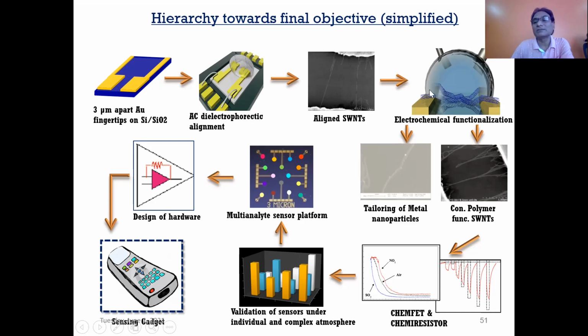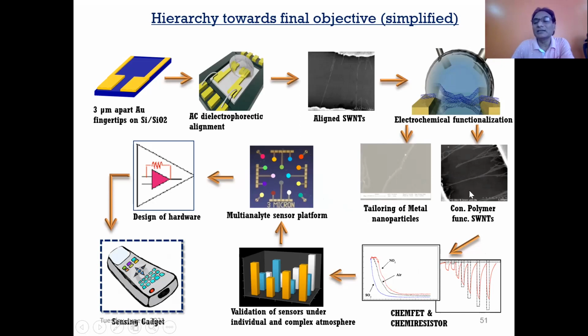And then we have done electrochemical polymerization of conducting polymer. And in some of the cases, we have again modified with metal nanoparticles. You can see these are the tailoring of SWNT with metal nanoparticles. Like that, one by one, we carried out the same experiment on all the 16 electrodes. We modified one electrode, then second electrode, third electrode, fourth electrode, like that 16 electrodes.